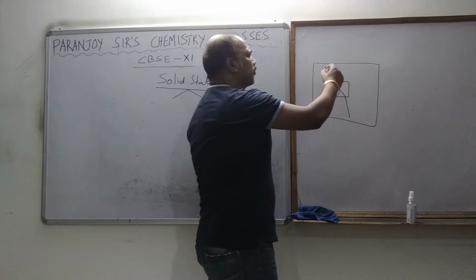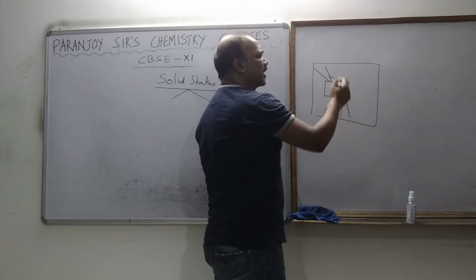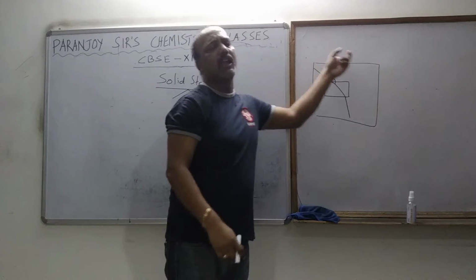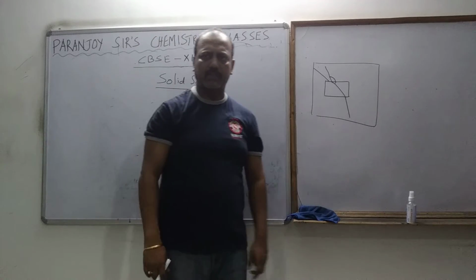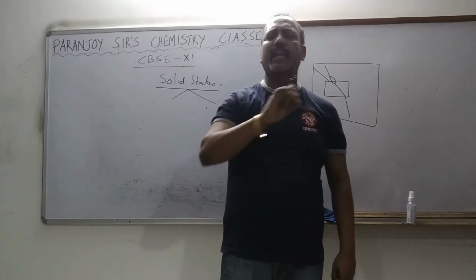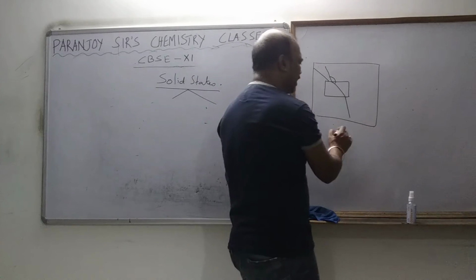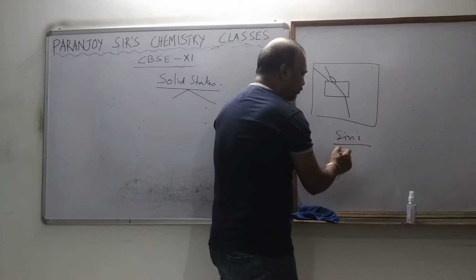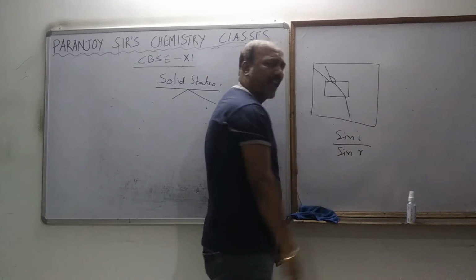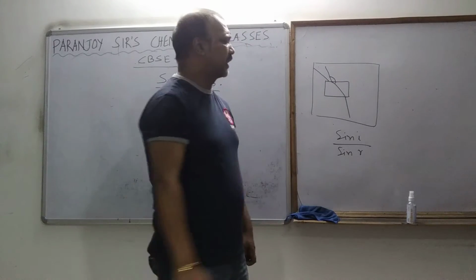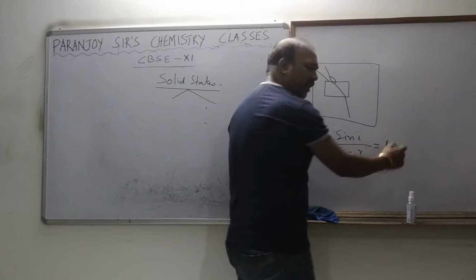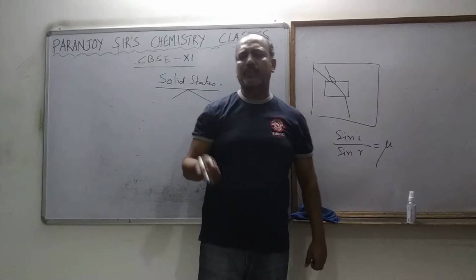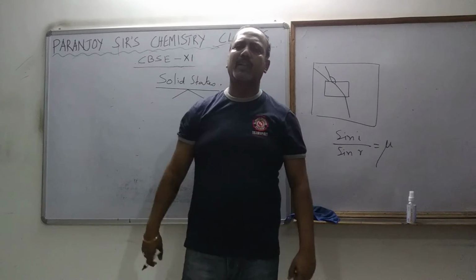And obviously for that we are going to vary the angles also. Here suppose this angle is, whatever, suppose it is 105 degrees, then the next angle I will take is more than that, and so on. So whatever angles are taken, we are just varying the angle, and we are taking sine i. You know sine i, what is sine i? Sine of angle of incidence. And sine r, what is sine r? Sine of angle of refraction. And that is what? That is called refractive index, right? That is called refractive index, you know this, which is known as mu. So the experiment is actually finding out the refractive index of the glass.